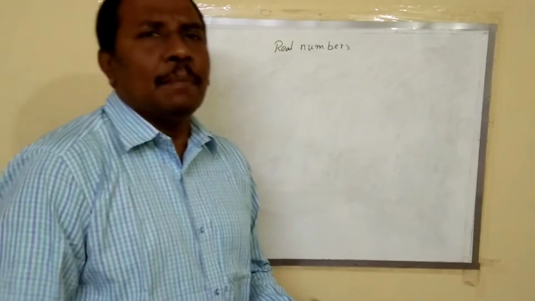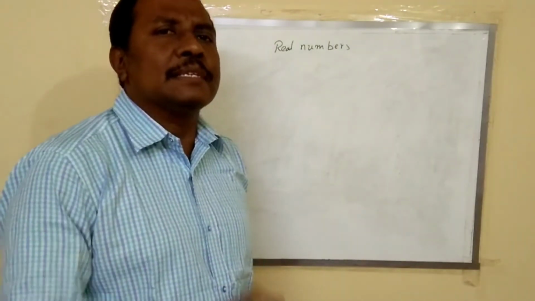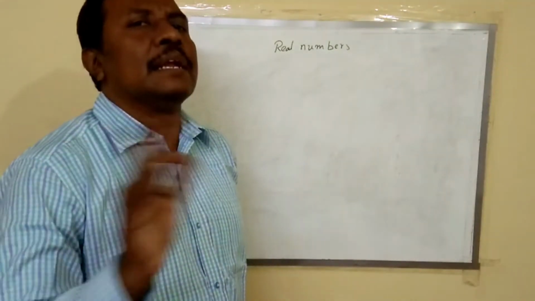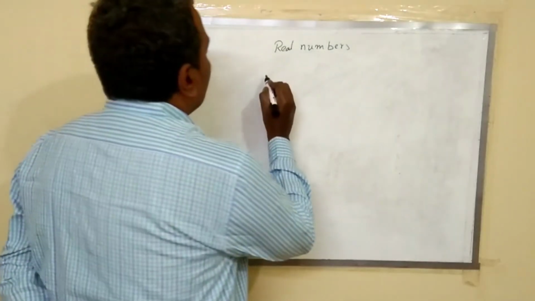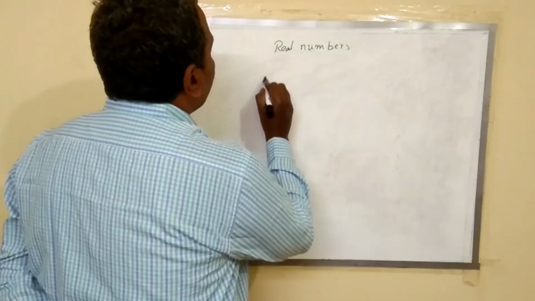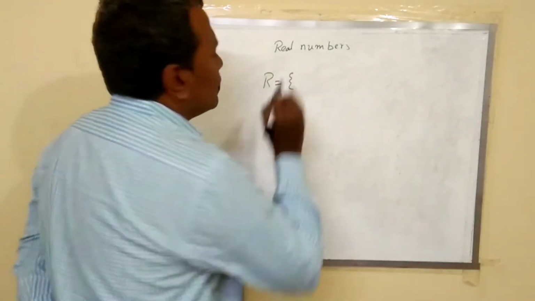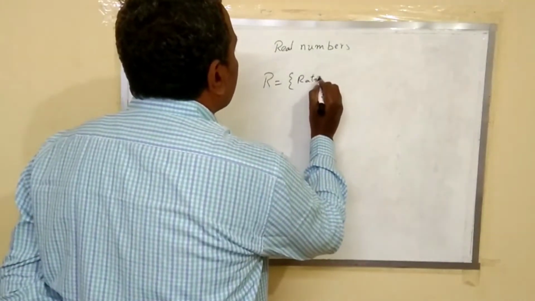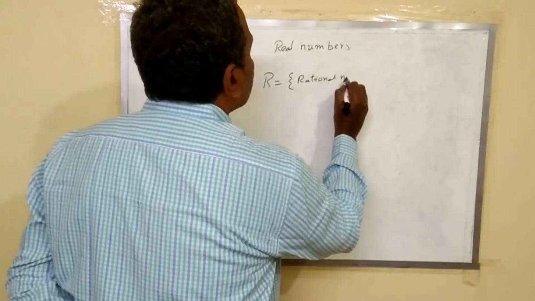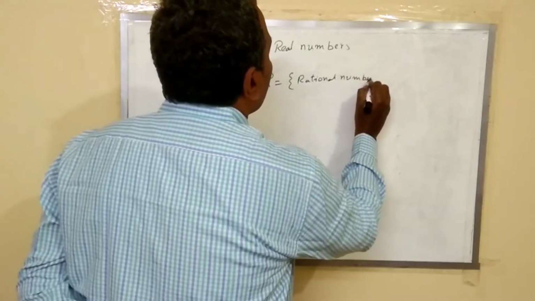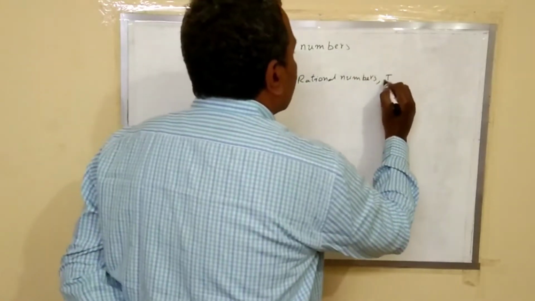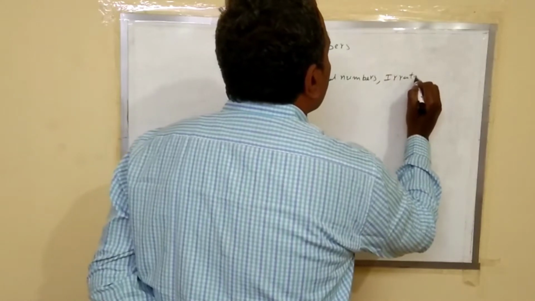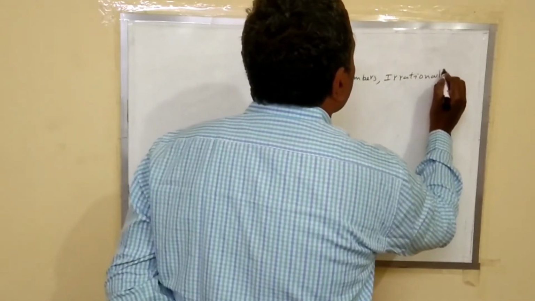Real numbers are nothing but a set of rational numbers and irrational numbers. The set of real numbers is denoted with capital R. Capital R is equal to rational numbers and irrational numbers.